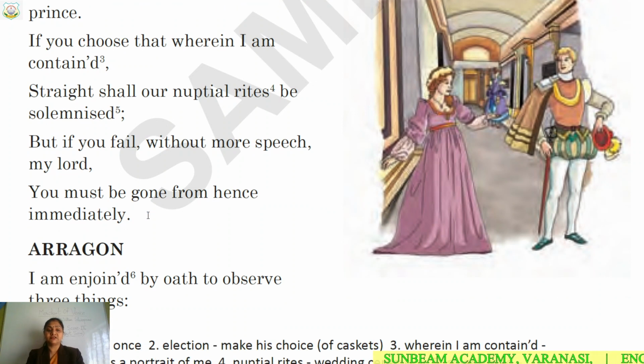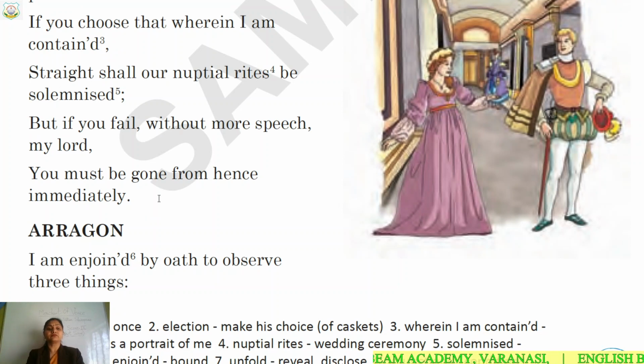But if you fail, without more speech, my lord, you must be gone from hence immediately. This is the condition: if you do not choose the correct casket, you have to leave without crying or saying anything or showing your sorry figure.